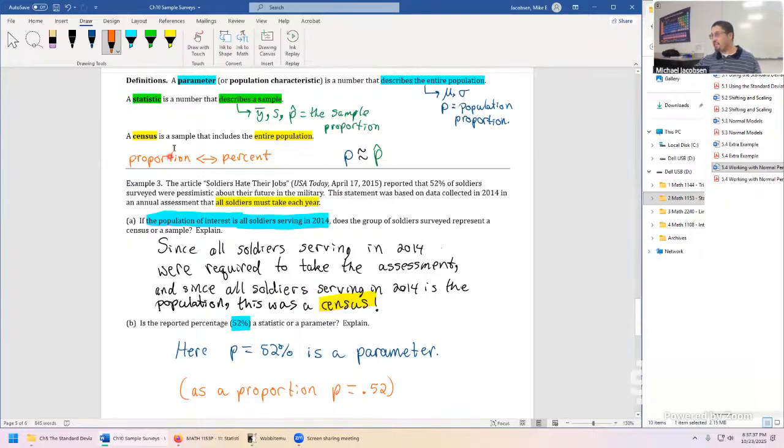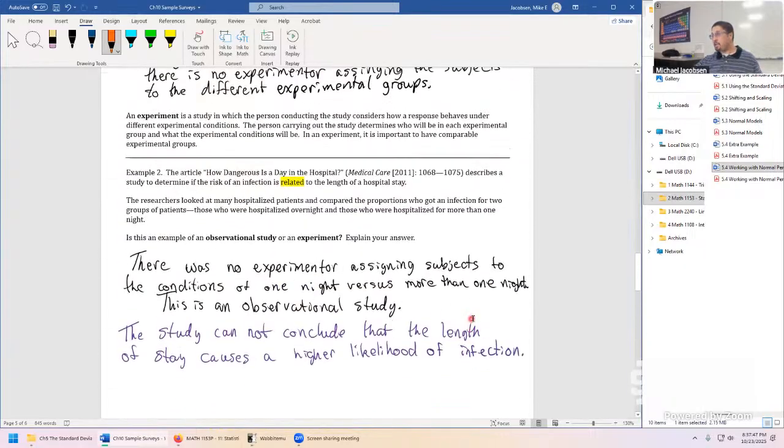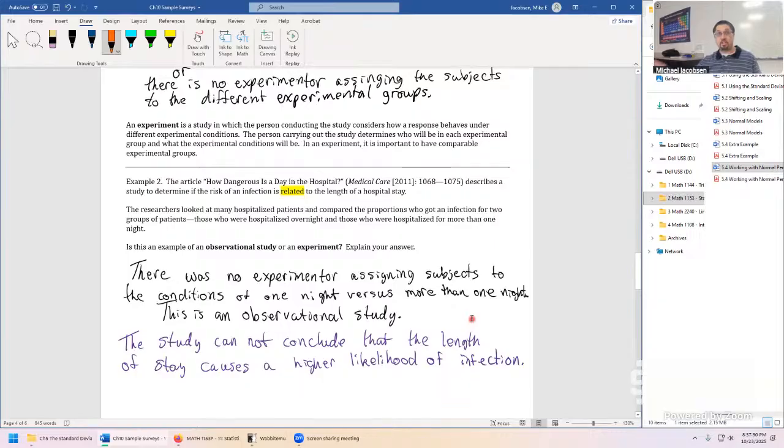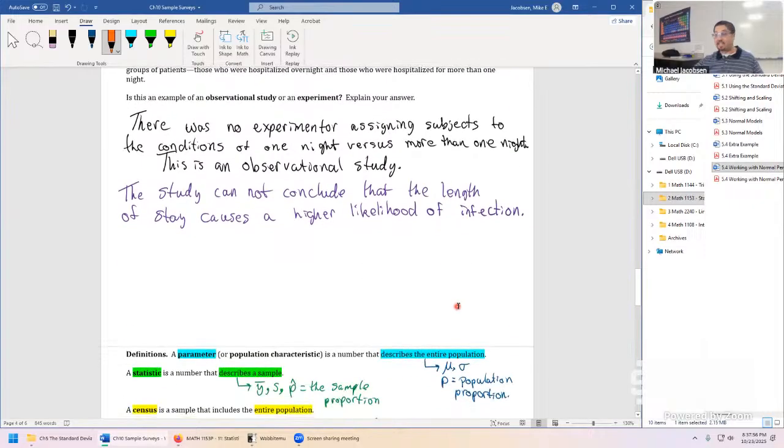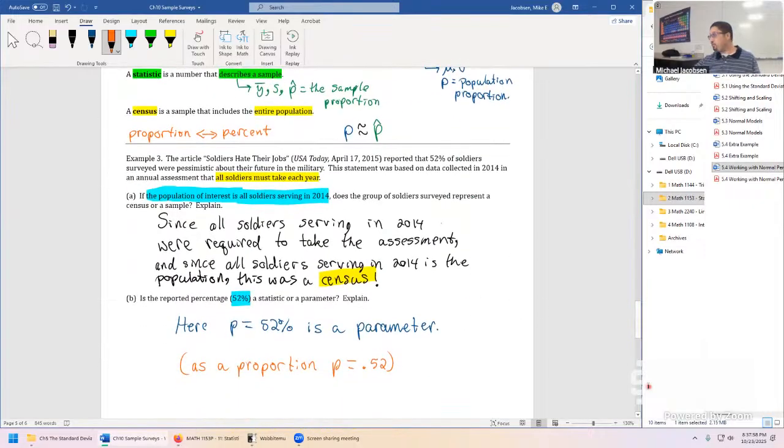Okay, so this work here, the parameter versus the statistic, this is the stuff that's going to be the nuts and bolts of the work we're doing in chapters 13, 14, and 15. Everything up here, this is just the nuts and bolts of what does our conclusion look like? Can we say cause and effect? Or do we just say there's a relationship between what we're seeing in the data? So we'll finish off these notes when we come back next class and dive into chapter 13.